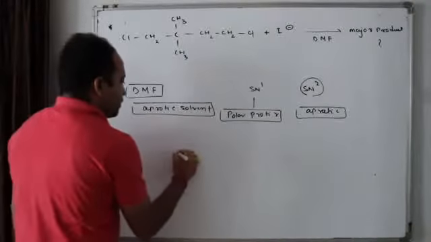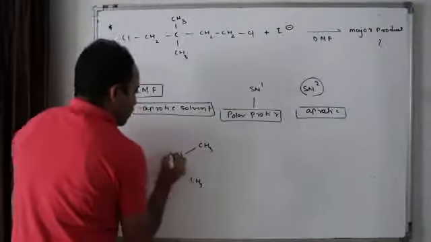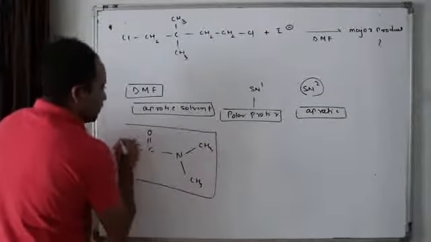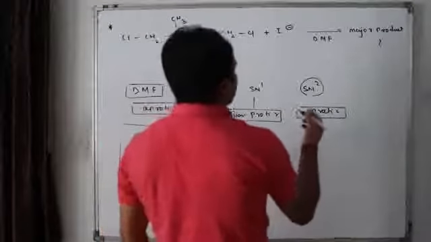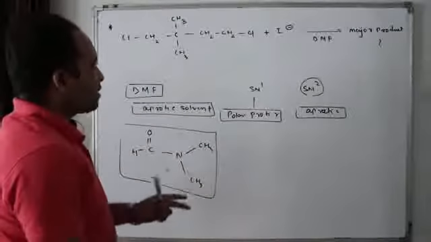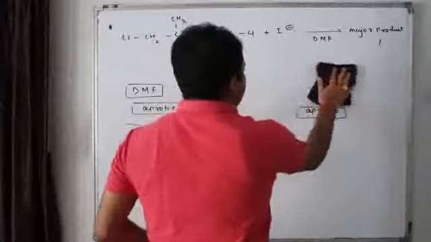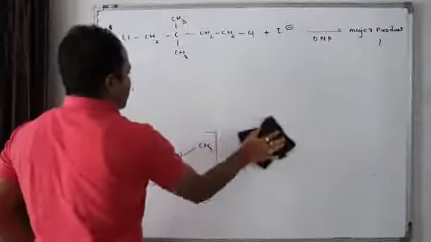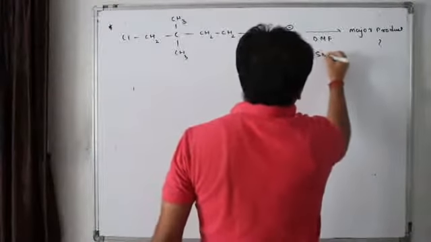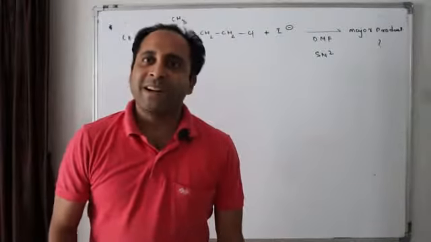You want to know about DMF structure? It is dimethyl formamide. Okay, this is DMF. It has no acidic hydrogen. So what will it do? Dimethyl formamide is an aprotic solvent. Here we have a strong nucleophile. I told you solvent just supports a mechanism. It may not decide the mechanism, but the mechanism is decided by what? I minus. So the mechanism is SN2 and it will prefer, SN1 prefers more crowding, SN2 will prefer less crowding.